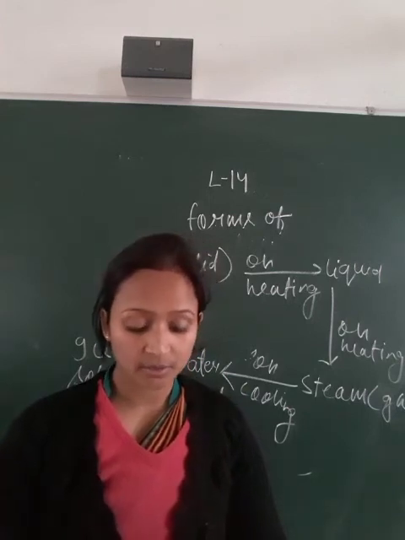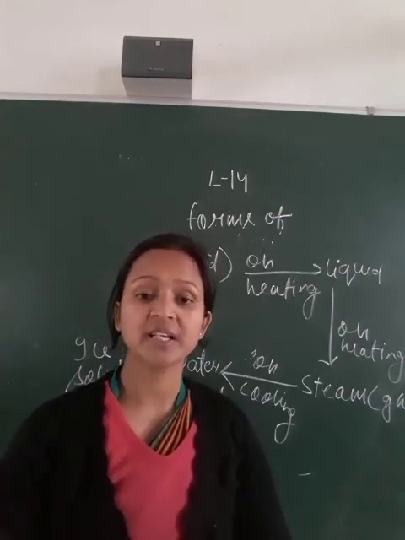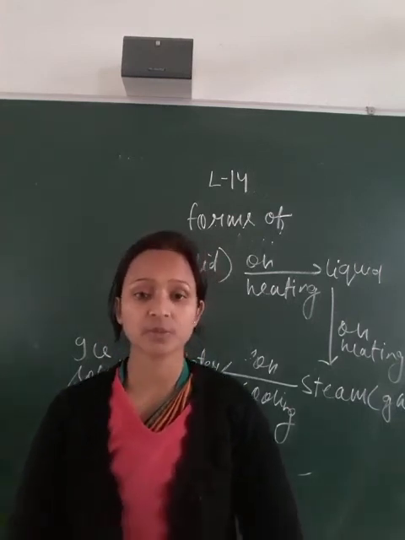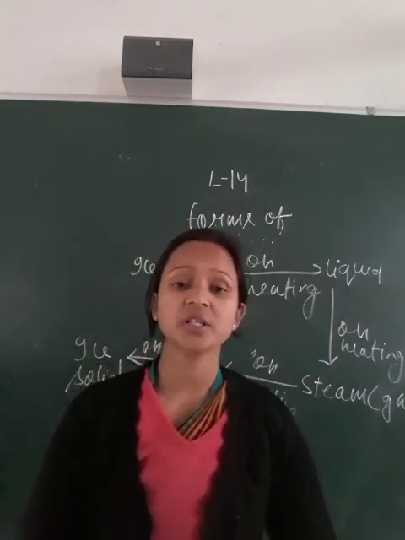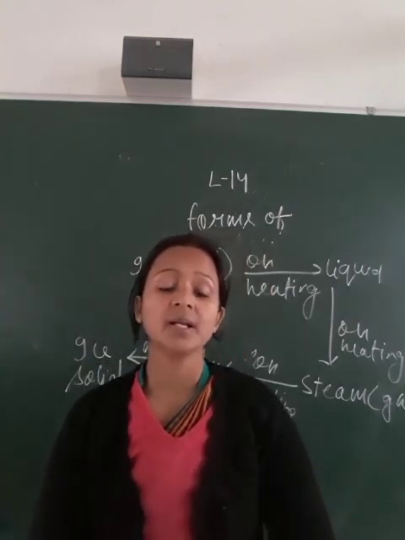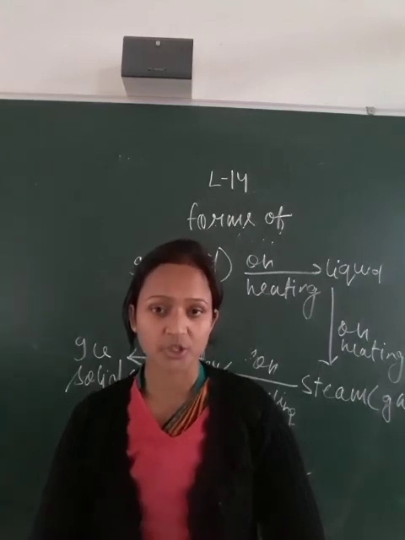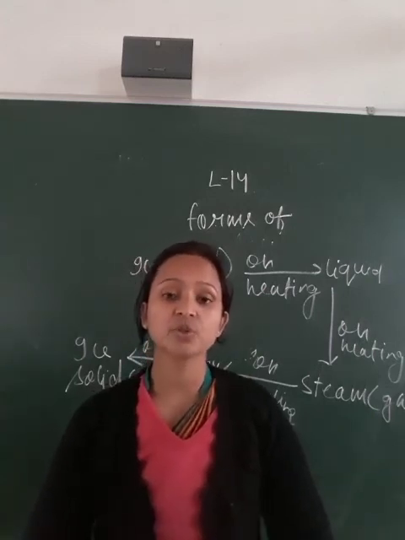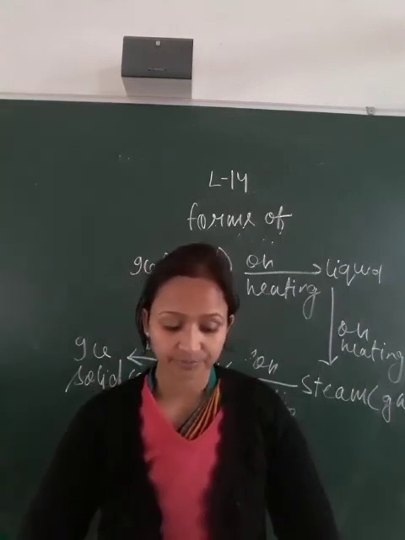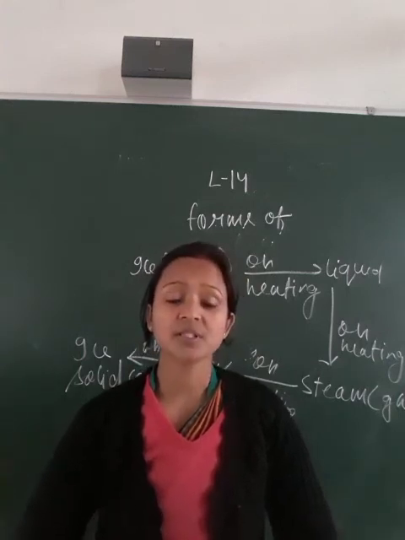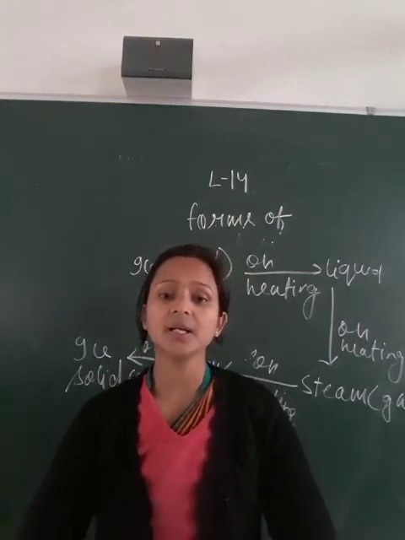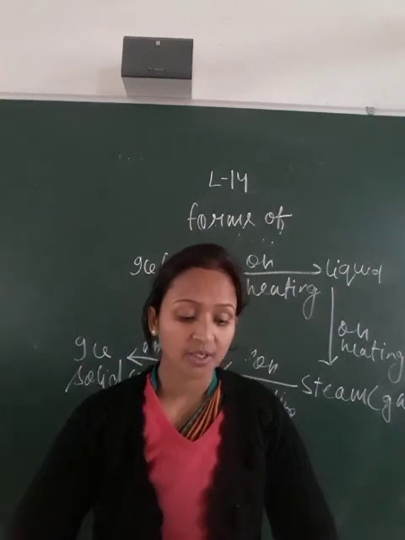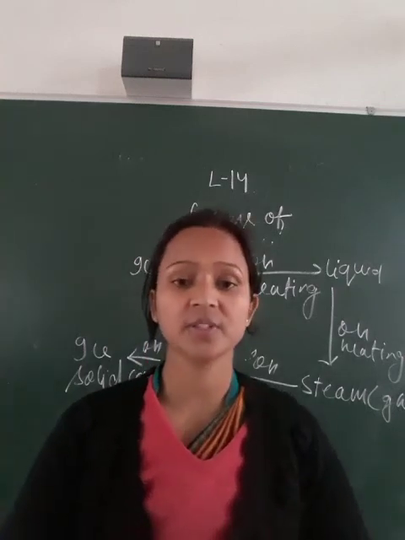So the first process is the evaporation. And what is the evaporation process? The heat of the sun changes some water into water vapor. That process is called the evaporation. In the water cycle, the first process is the evaporation, the second process is the condensation and the third process is the precipitation. So till here, water changes its form, you will take revision.